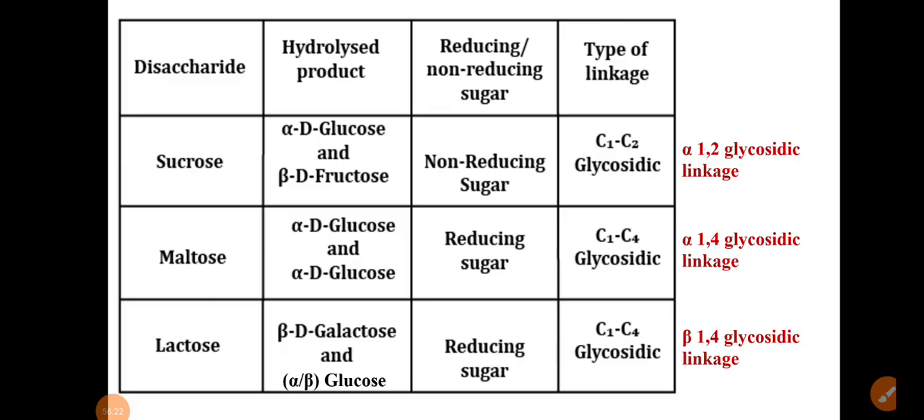Here are the important disaccharides: sucrose, maltose and lactose. Please remember the hydrolyzed products also. Sucrose gives glucose and fructose, maltose is two units of glucose, and lactose gives galactose and glucose. Please remember the linkage also. Sucrose is a non-reducing sugar, and that is also very important. Non-reducing sugars do not undergo the osazone formation reaction. Please remember that.